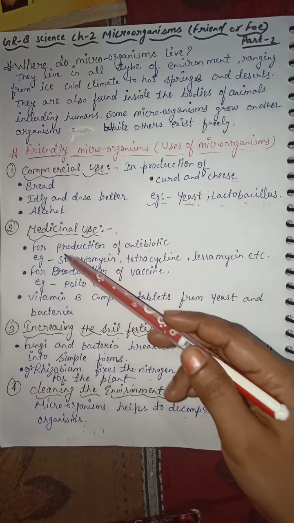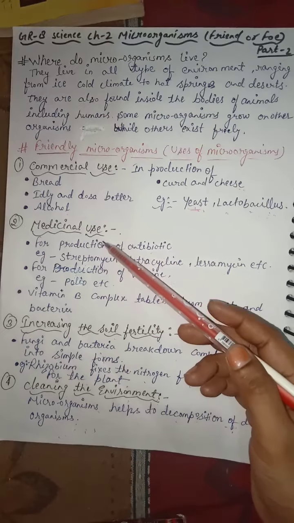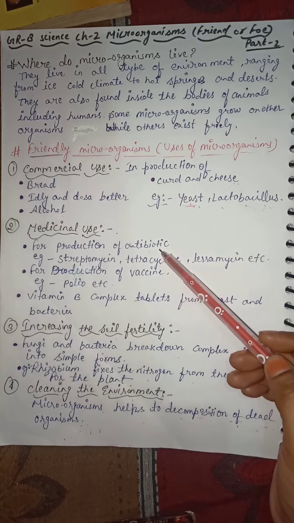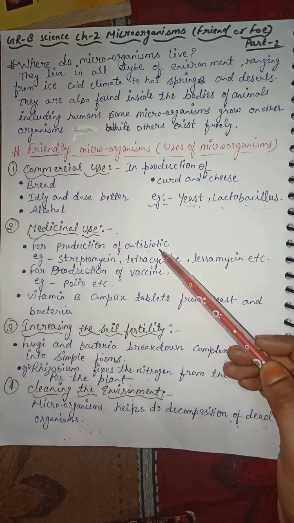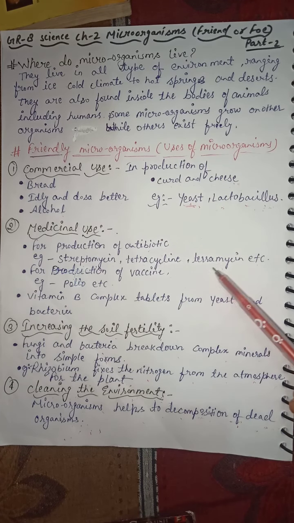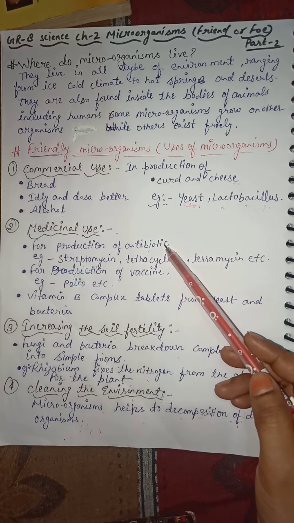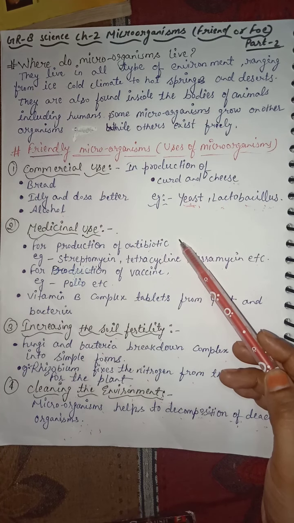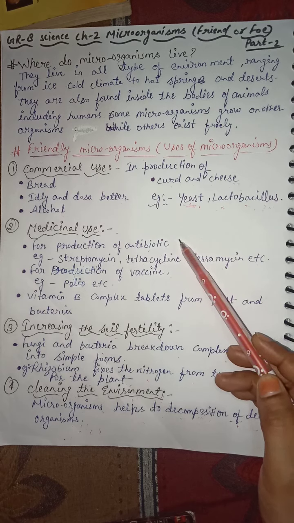Medicinal uses. In the medicinal uses, for production of antibiotics. Students, whenever you fall ill, the doctor may give you some antibiotic tablets, for example streptomycin, tetracycline, terramycin, etc. So here is the term antibiotic. What is an antibiotic? We can say an antibiotic is a medicine that kills disease causing microorganisms in our body.